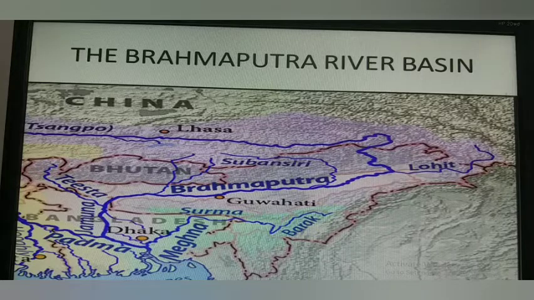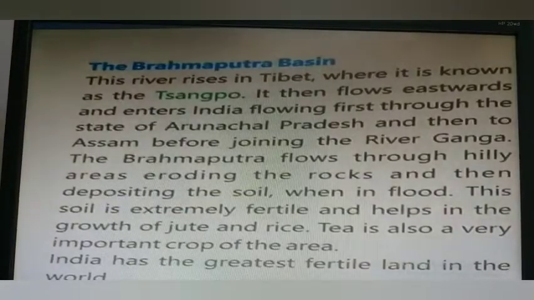The Brahmaputra and the Ganga rivers form the largest delta in the world. It is the Sundarban Delta or Ganga Brahmaputra Delta. It is one of the fertile regions in the country, thus earning the nickname the Green Delta. The major crops grown here are rice, jute, maize, pulses, oilseed, wheat, etc.